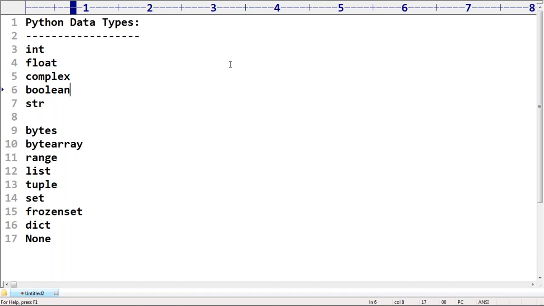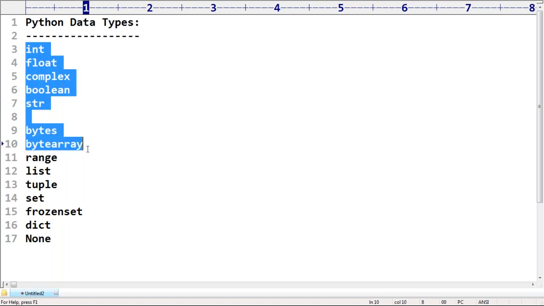So these are the things we need to discuss. Sir, have you observed what is double? Double is not there in Python. Double is a data type which is available in other languages like Java. Remember that. So these are the various data types we have.